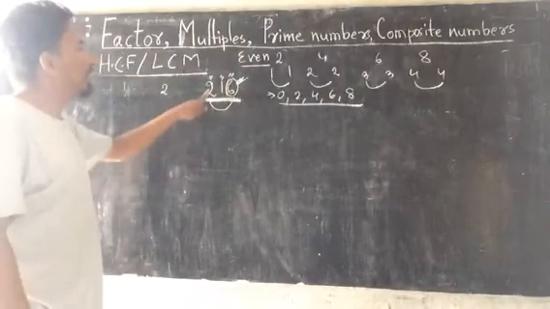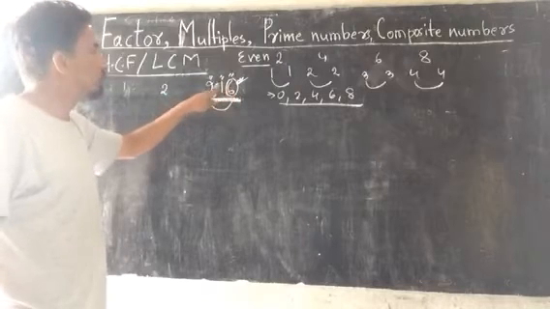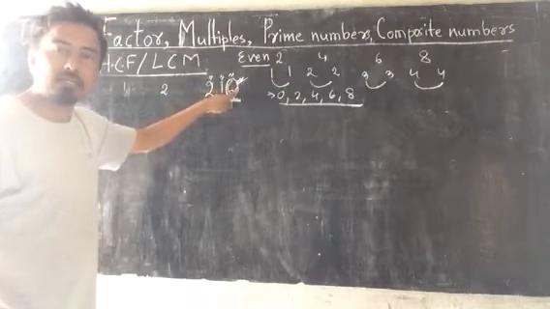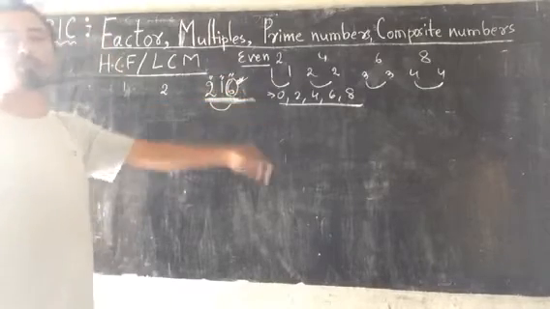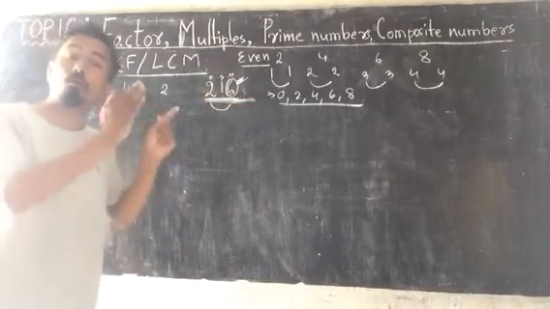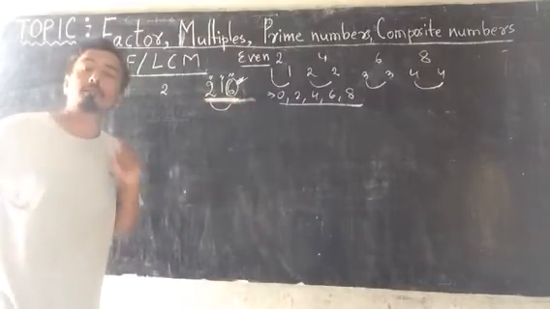And by 3, you have to just sum up. You have to find the sum of all the digits. 2 plus 1 plus 6, that is 9. Sum is divisible by 3. So the number will be divisible by 3. Without doing the division process, you can understand the number is divisible by 3.